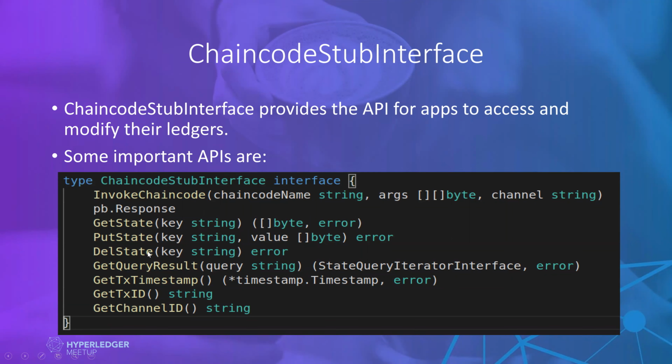If we want to delete something from the blockchain, we provide the key, which is just like a primary key, and delete the data. There are others too, like get the transaction ID and get the channel ID. These are some basic methods available in this interface. If we are using private data, we will use get private data state. You can further see what other options are available in this interface.